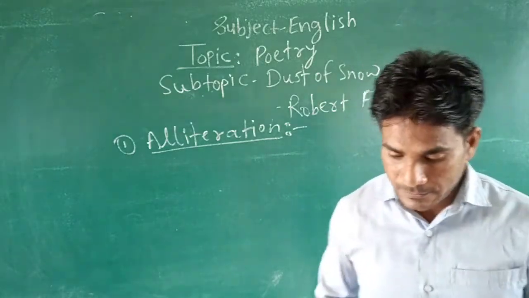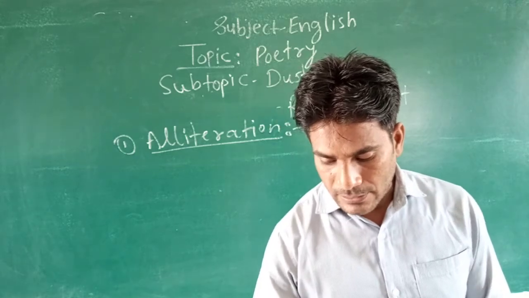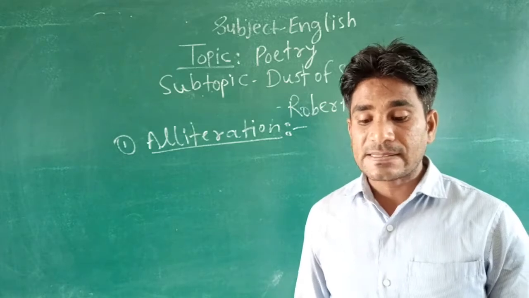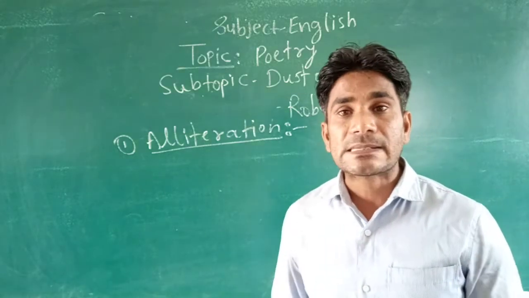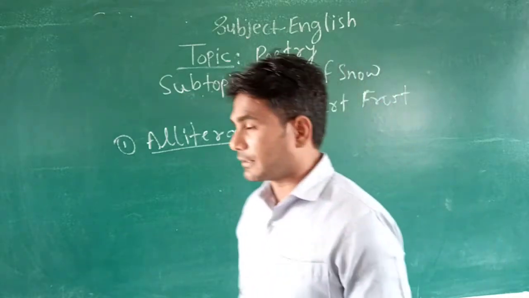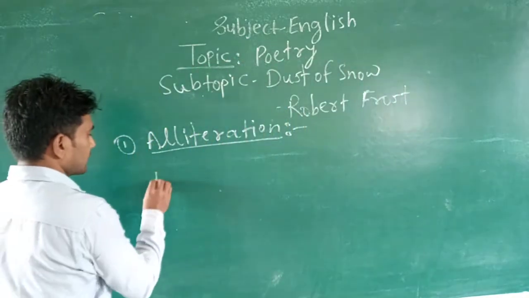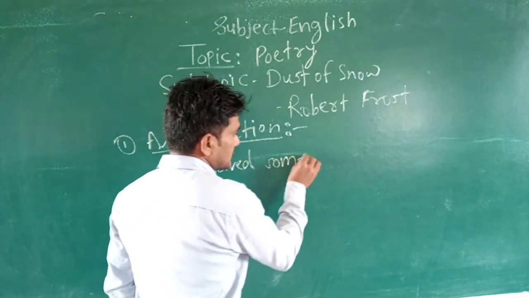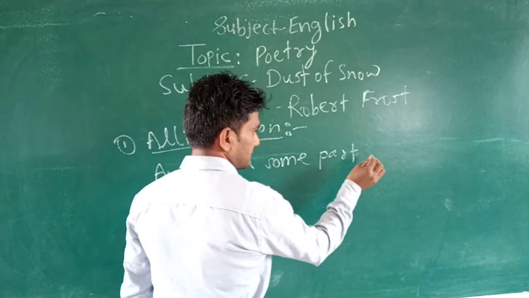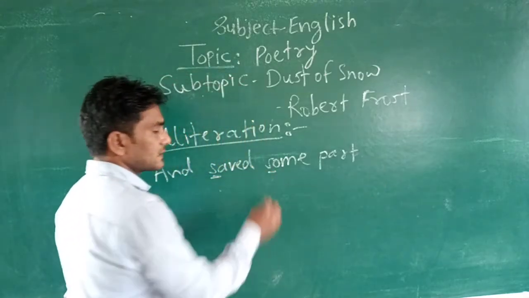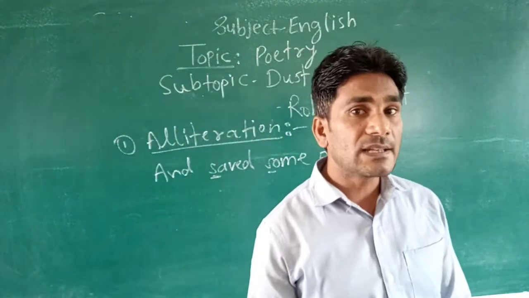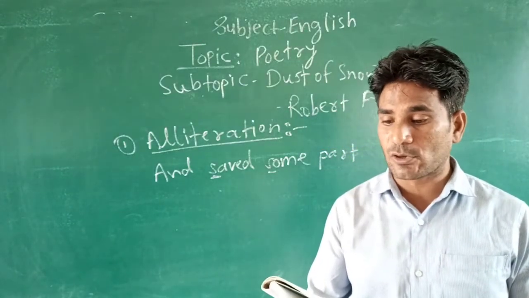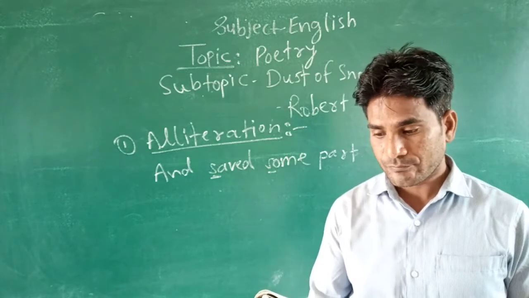So look at the example in the second last line, "and saved some part". Look at the alliteration, "saved some part". The initial S sound is repeated, so that is alliteration. So alliteration is also there in this poem.